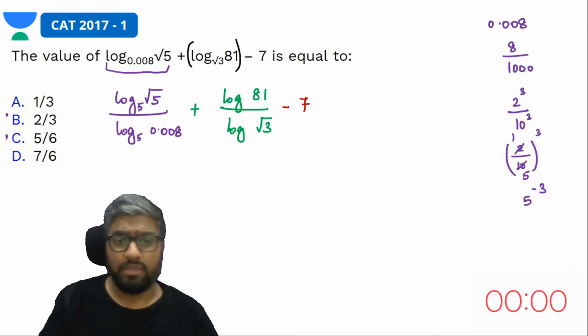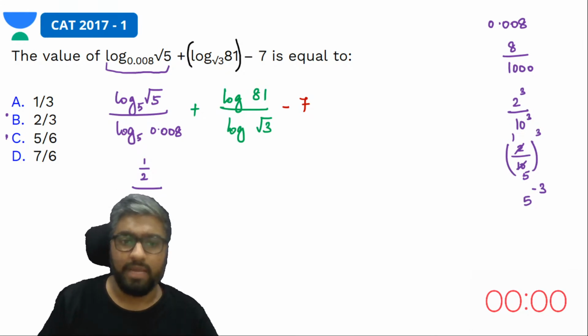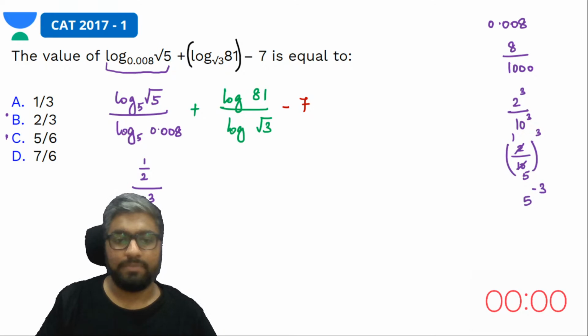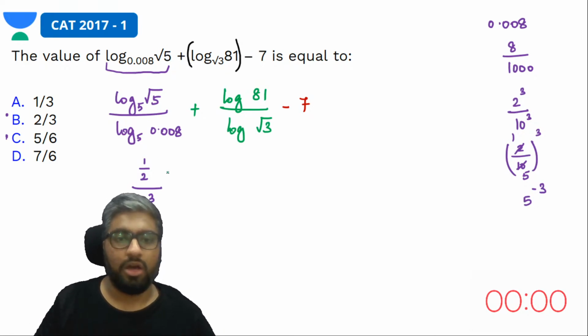Log root 5 to the base 5 is how much? 1 by 2. Yes, divided by 0.008 is how much? 5 power minus 3. So log 5 power minus 3 to the base 5 is how much? Minus 3. Yes, this part is done. We have sorted. Yes, we are done eliminating the log also from here.